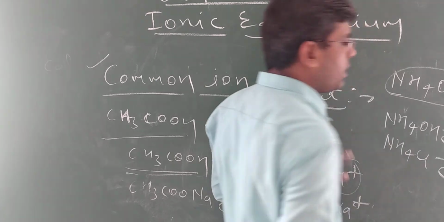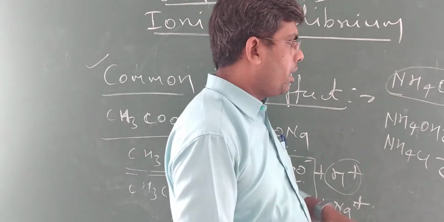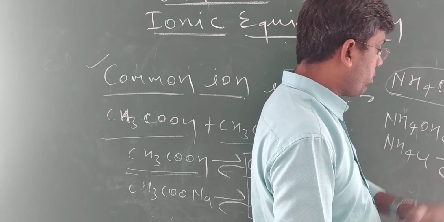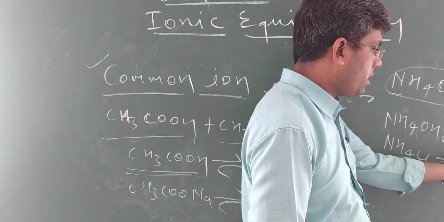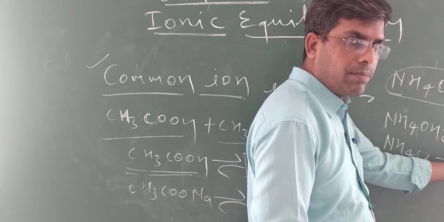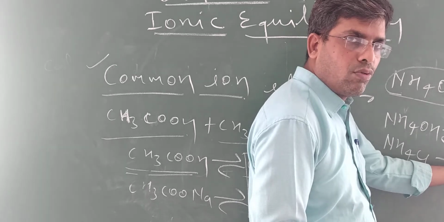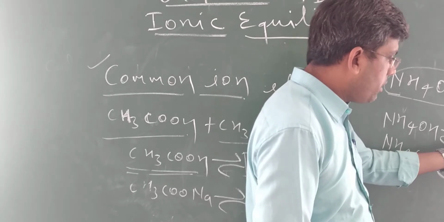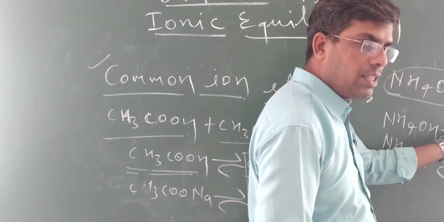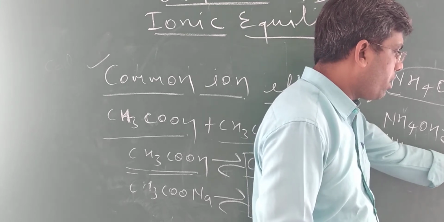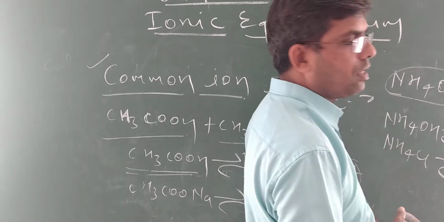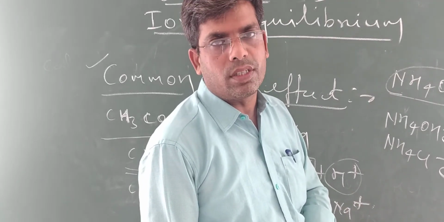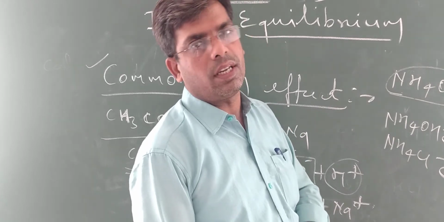Here NH4 plus is a common ion, and if NH4Cl is mixed in NH4OH, then the concentration of NH4 plus is increased, and the equilibrium shifts in the backward direction, to nullify this effect. Means with the increase in concentration, ammonium ion and hydroxide ion join together to form ammonium hydroxide. In this way, association takes place in place of dissociation. That's why we can say that dissociation decreases.